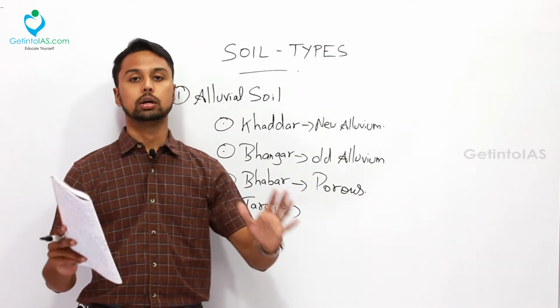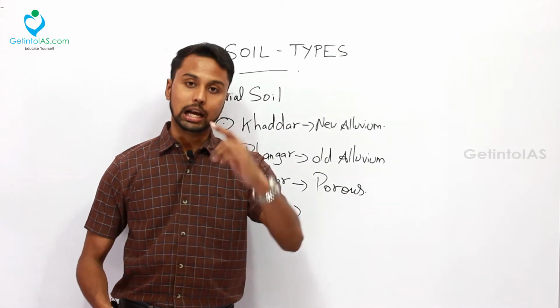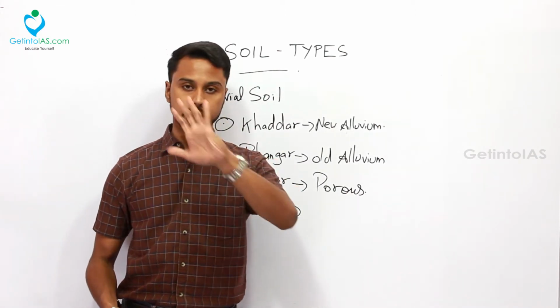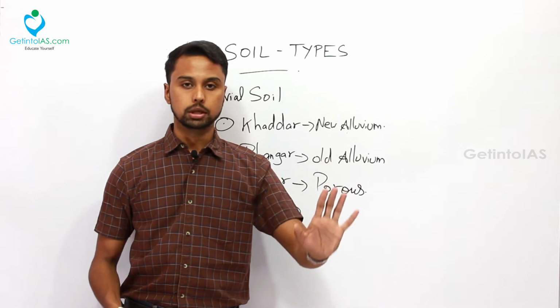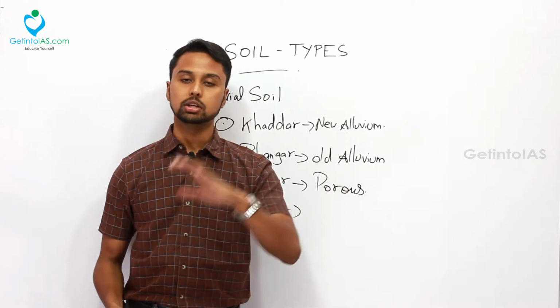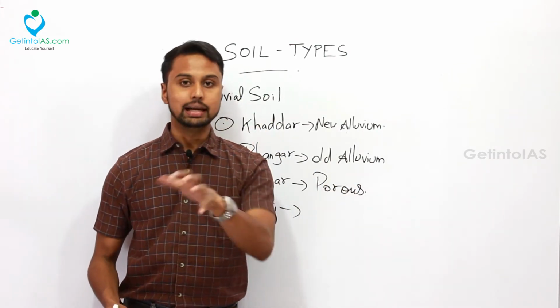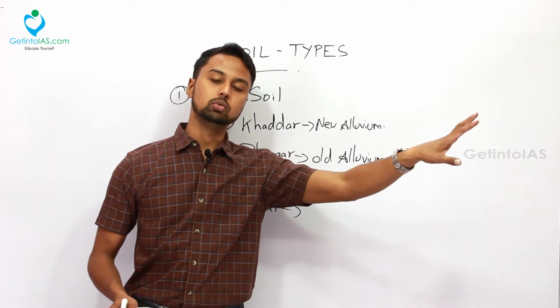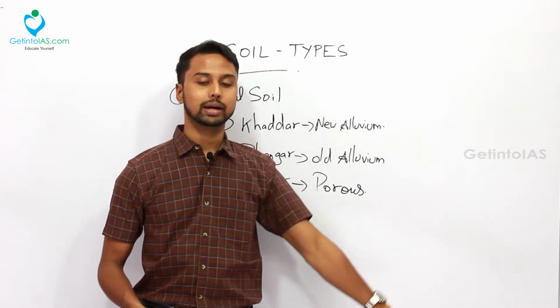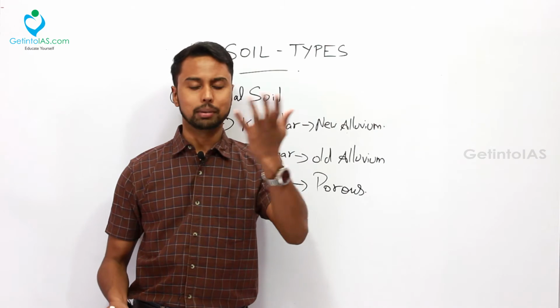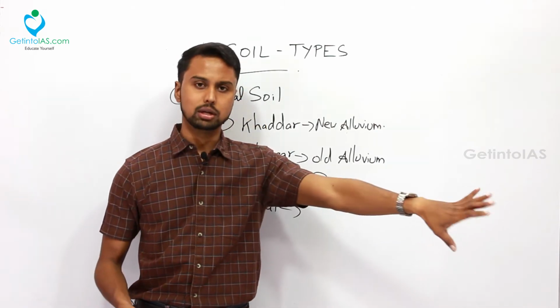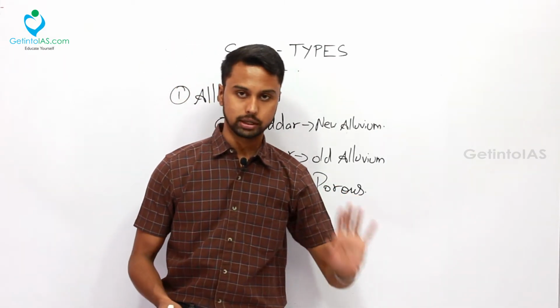So that is about your alluvial soil. Once again, I will recap it. Alluvial soil, the first thing you should remember is it is of depositional nature. Since it is depositional in nature, you can find these alluvial soils in all the river beds, mainly in the deltas in peninsular India, and with respect to North India, it is mainly found in the Indo-Gangetic plains. With respect to your Ganga, Brahmaputra and Yamuna, you can find these alluvial soils in every depositional area of these rivers. That is the first point.